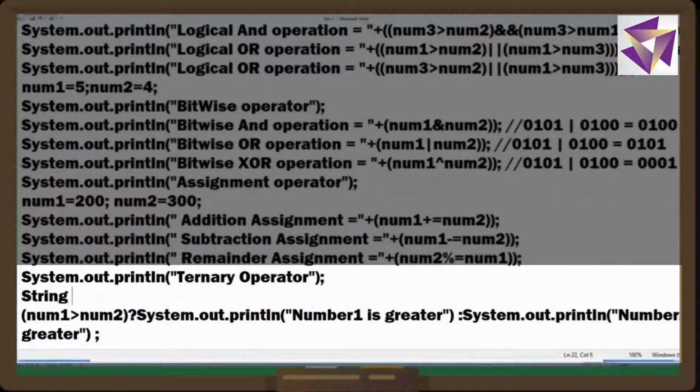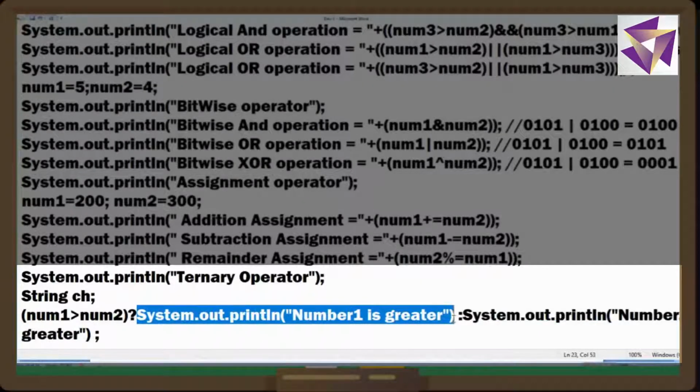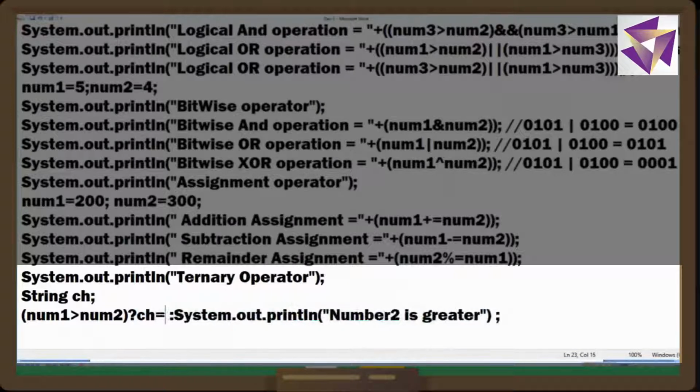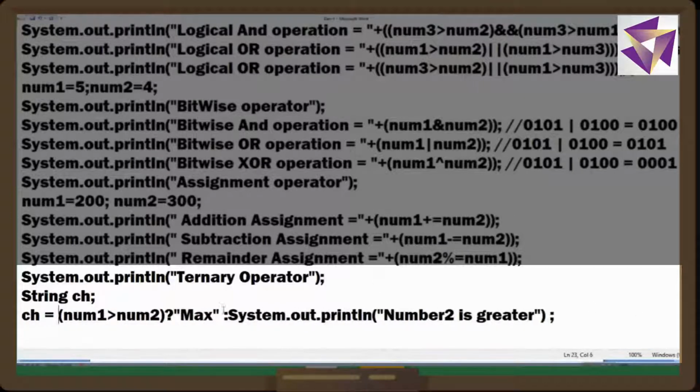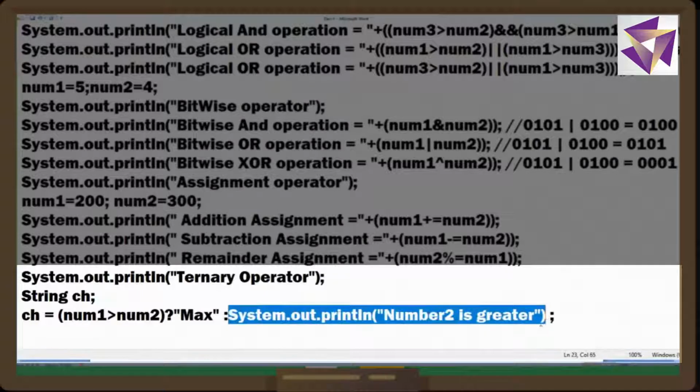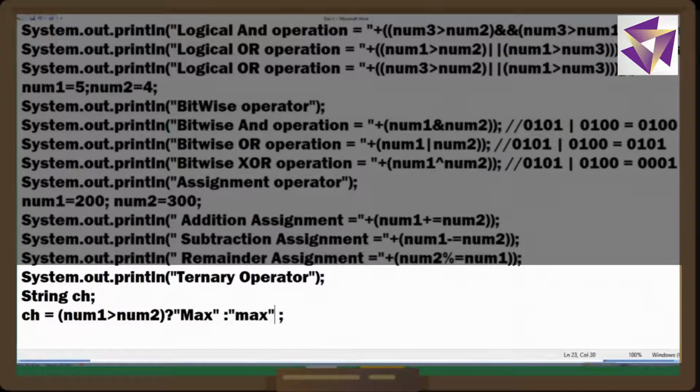I can write String ch, that is my string, and ch equals to max. Or in other way, I can write ch equals to, and here also I'll write the same thing, that is max.